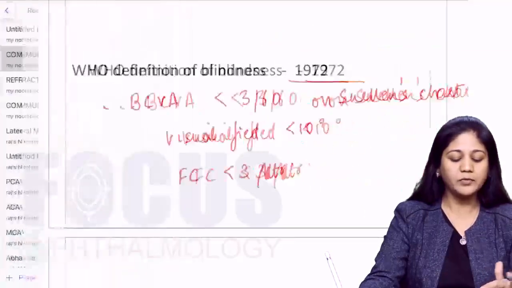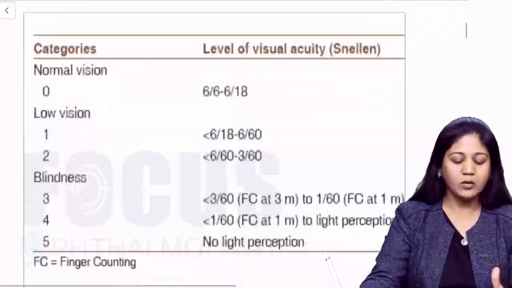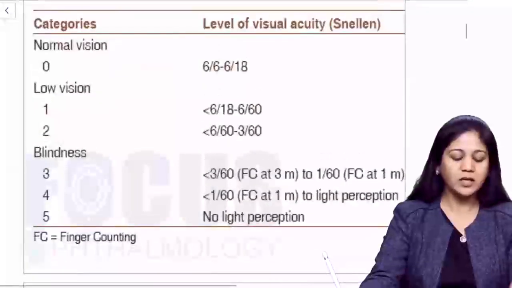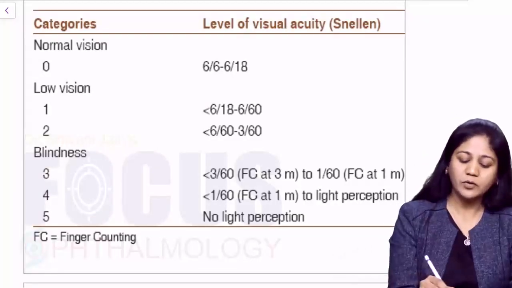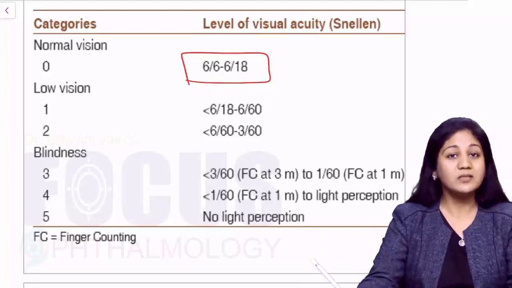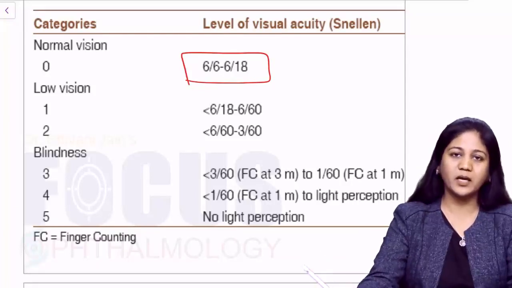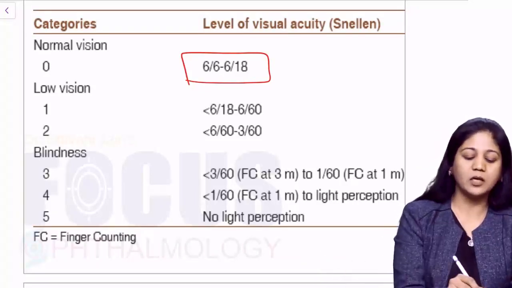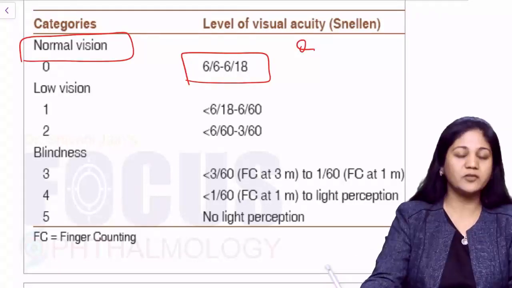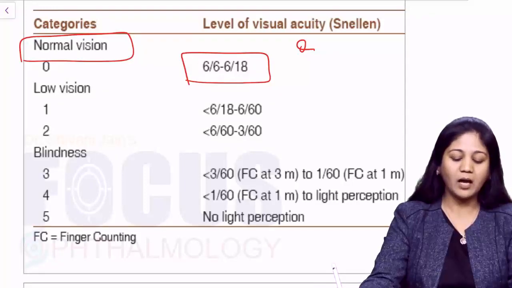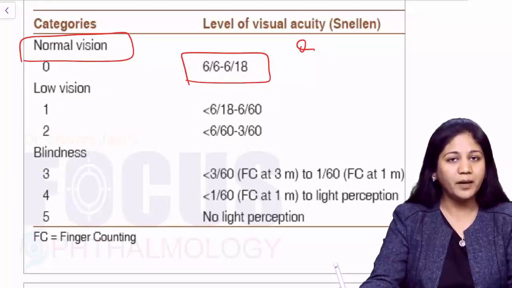Now, friends, apart from this, WHO has also given some categories of visual impairment. WHO says that if your visual acuity lies between 6 by 6 to 6 by 18, it will be considered normal vision on Snellen's chart. Now again, they have definitions of visual impairment.